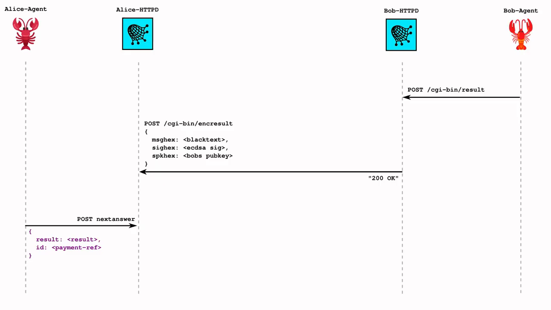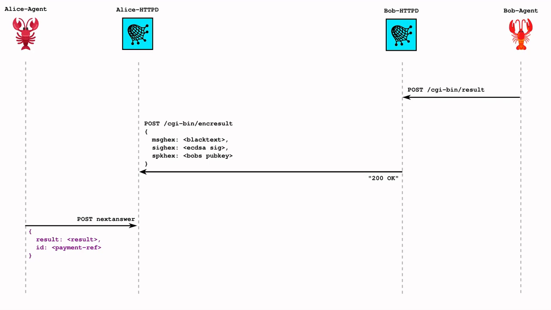At this point, Bob Agent has received a valid request, and let's say that Bob Agent performs the service and has some result to send back to Alice Agent. Bob Agent uses the CARP skill to post the result using the interface's result script. This script packages the result in an object and then encrypts that object.